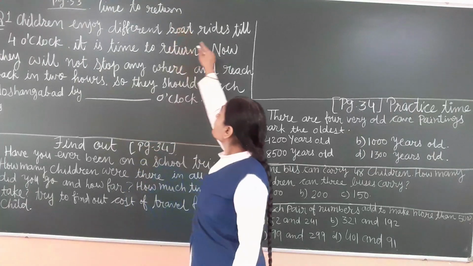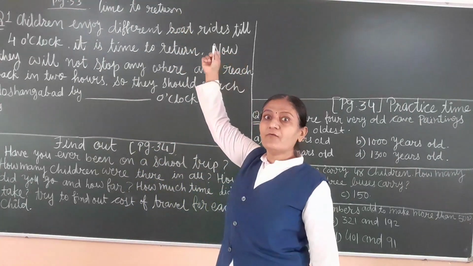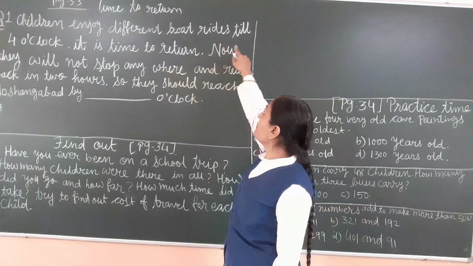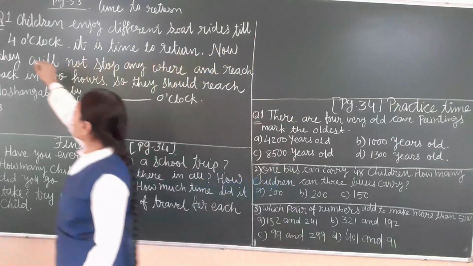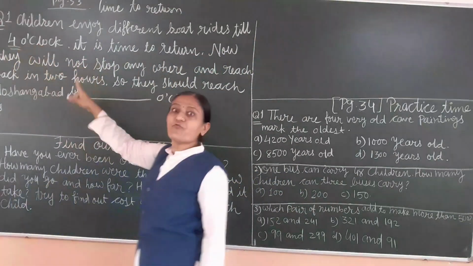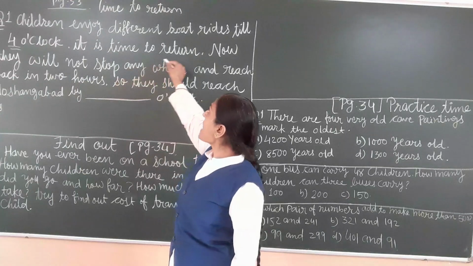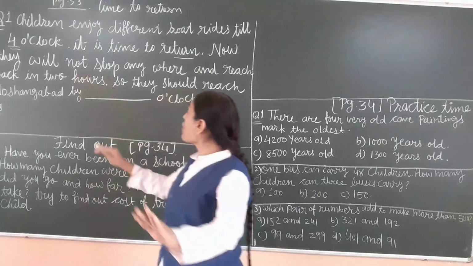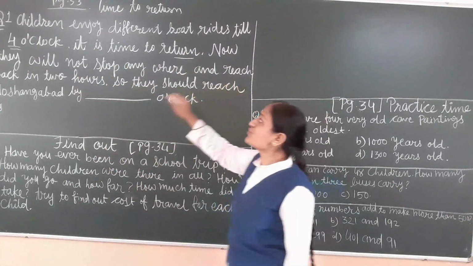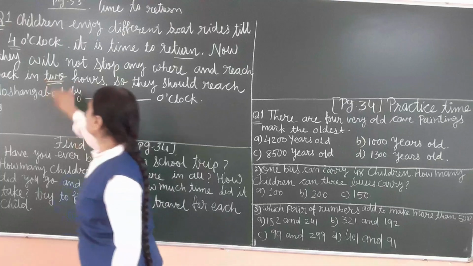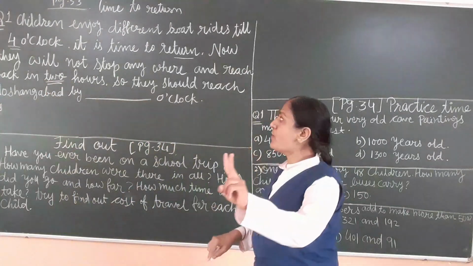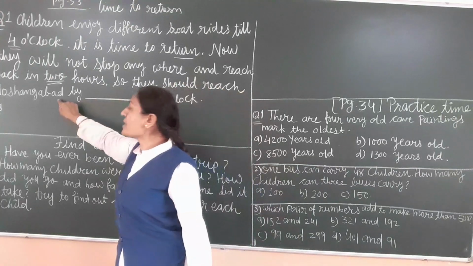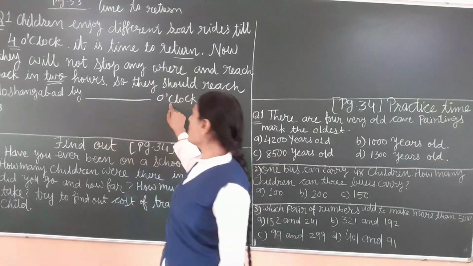In the previous question we found out how many boats are there and boat riding is there. So children enjoy different boat rides till 4 o'clock. What is the time for this? 4 o'clock. It is time to return. Now they will not stop anywhere and reach back in 2 hours. How many hours is there? 2 hours. So they should reach Hoshangabad by dash o'clock.